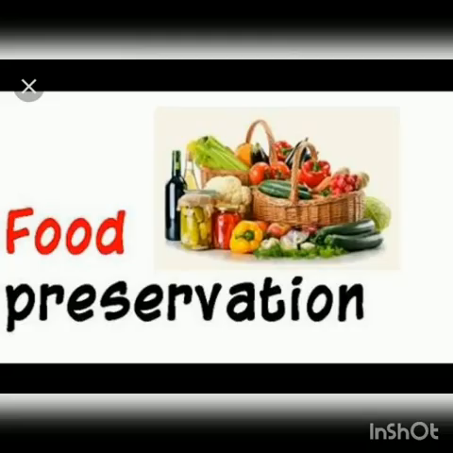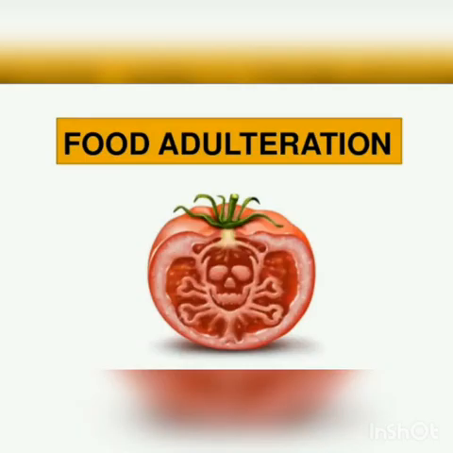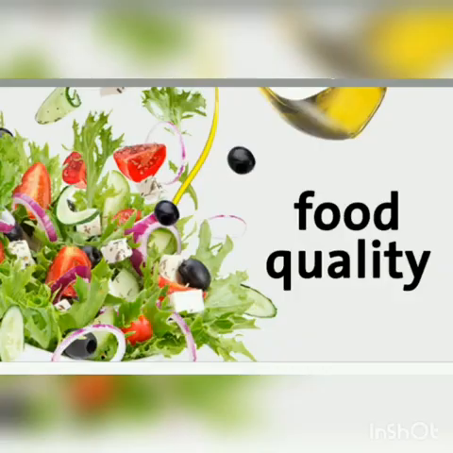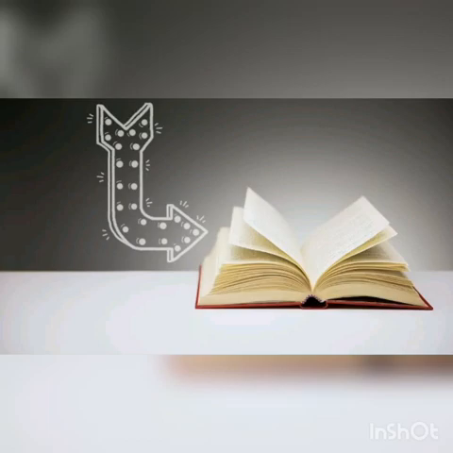Students, I hope you all can understand the concept dealt in our class today. That means food preservation, addition of preservatives, food adulteration, harmful effects of adulterated food, and different agencies of food quality control. The book link is sent to you. So please go through all the textbook exercises, revise and study.